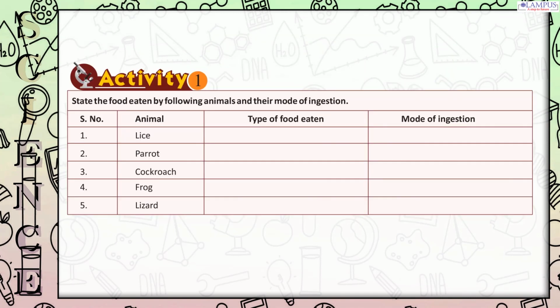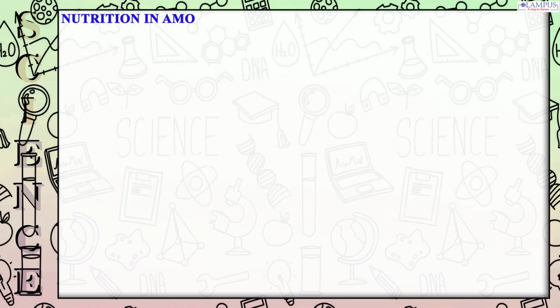Activity 1. State the food eaten by the following animals and their mode of ingestion. Serial number. Animal. Type of food eaten. Mode of ingestion. 1. Lice. 2. Parrot. 3. Cockroach. 4. Frog. 5. Lizard.